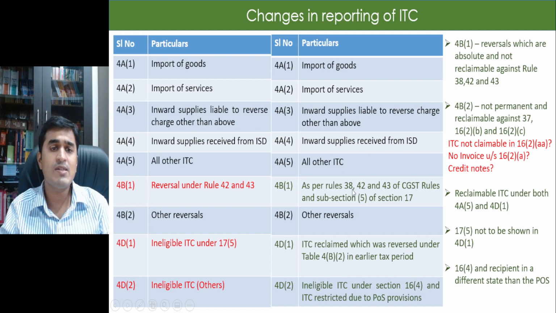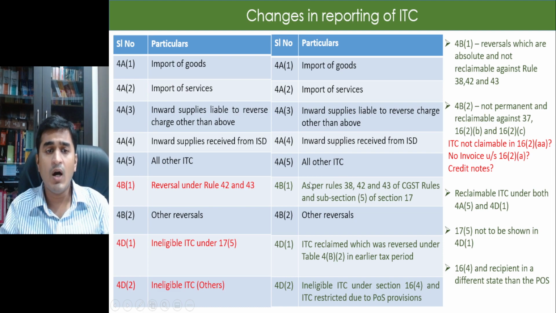And I would reverse that ITC in 4B1, assuming it is for forward charge. So I will avail the ITC as well as reverse the ITC. Net effect is that I have not availed the ITC at all, right? So it may be for import of goods, import of services, as the case may be. But I will first avail the ITC in all these places, and thereafter I would be reversing that ITC here.